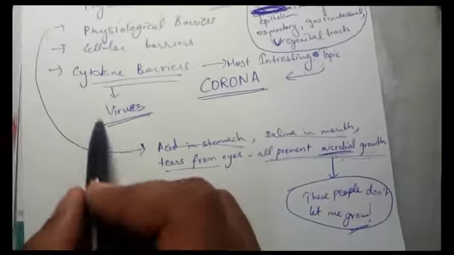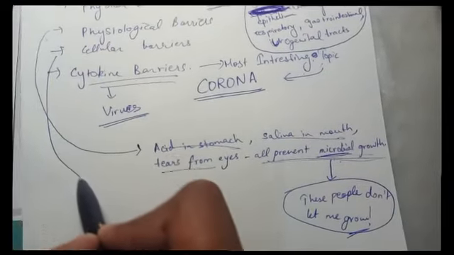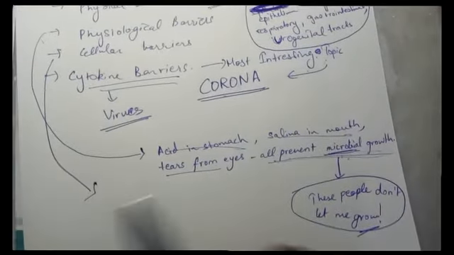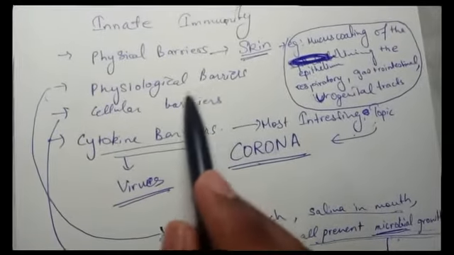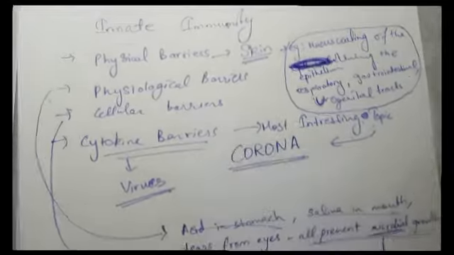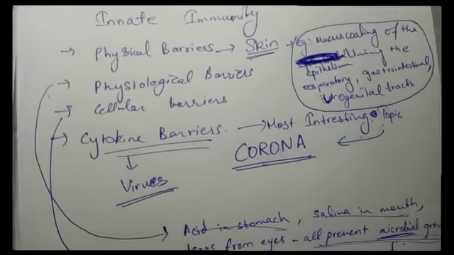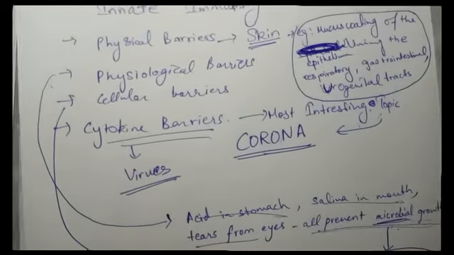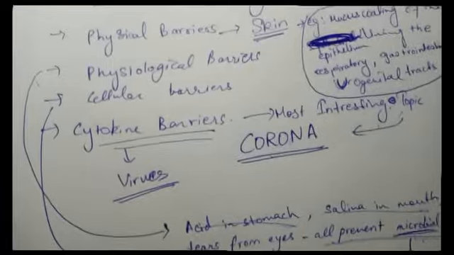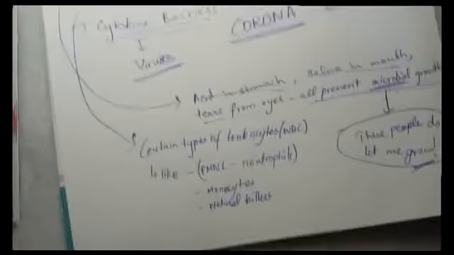Right, so let's talk about the cellular barriers. But before that, one more thing about physiological ones. Physiological is anything which is due to the change in hormones or because of the release of certain things like saliva, right? Saliva does not let microbes grow. That's physiological. That's not physical, it's physiological.